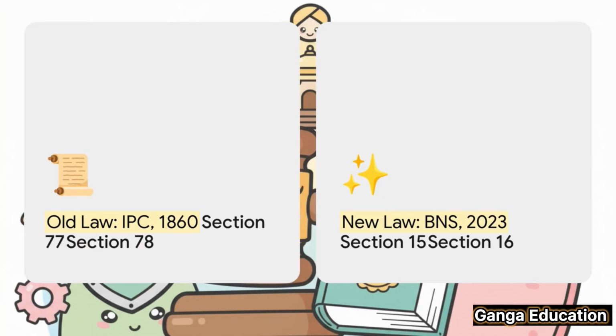Now, this is something you absolutely must note down for your exams. ये BNS Section 15 पहले IPC का Section 77 हुआ करता था, और Section 16 ये पहले IPC Section 78 था. The core idea is the same, but you have to remember the new section numbers. It's a very likely question.